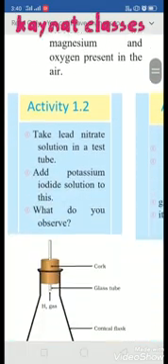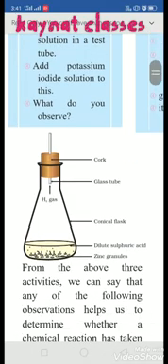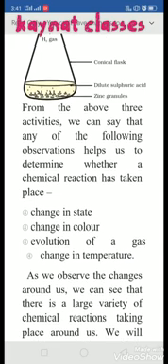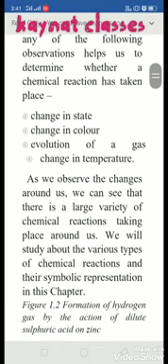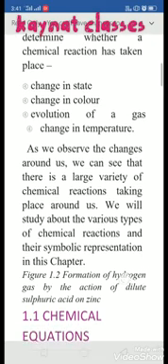Let's make it clearer with another example. Whenever a zinc granule is added to sulfuric acid, a tremendous amount of gas is evolved. That gas is hydrogen. So in both reactions, we find that something new is happening. In a chemical reaction, a few changes occur. You will always find these changes in a chemical reaction: change in state, change in color, evolution of gas, or change in temperature.